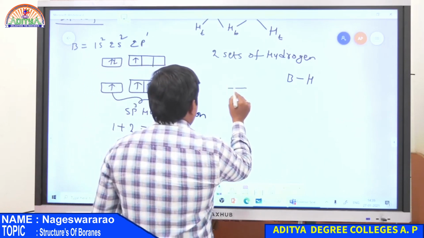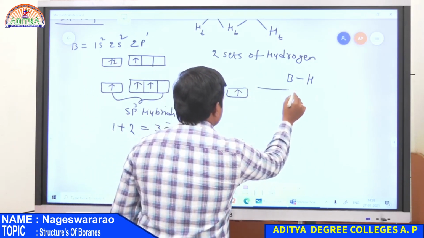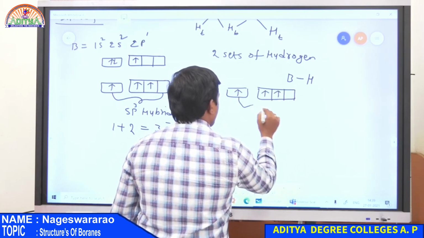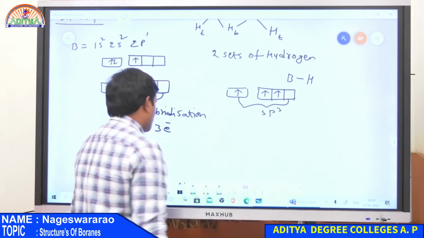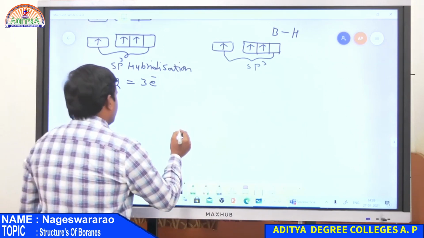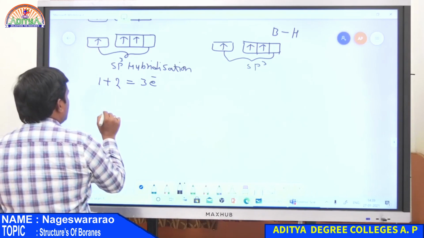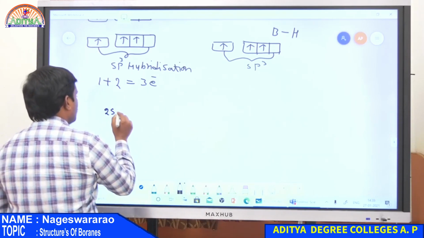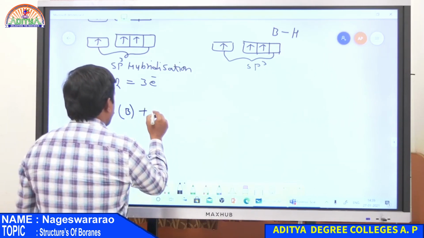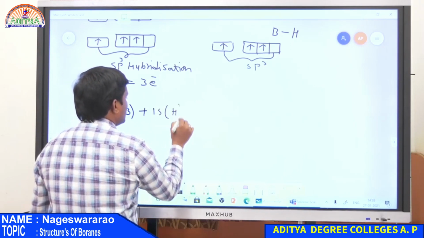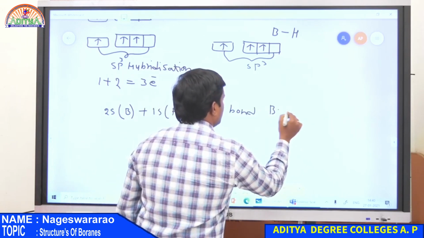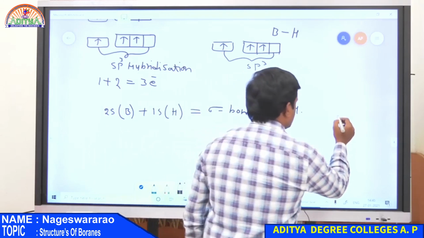Similarly, the second boron atom in the excited state has 1 electron in the s orbital and 2 electrons in p orbitals. Now, there is overlapping between the 2s electron present in the boron atom and the 1s electron present in the hydrogen atom, which gives a sigma bond between boron and hydrogen. So this is the structure.